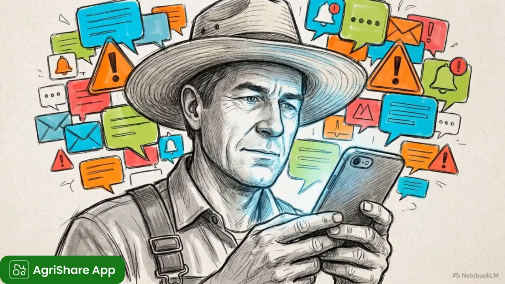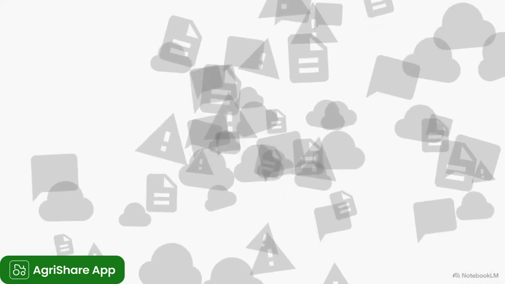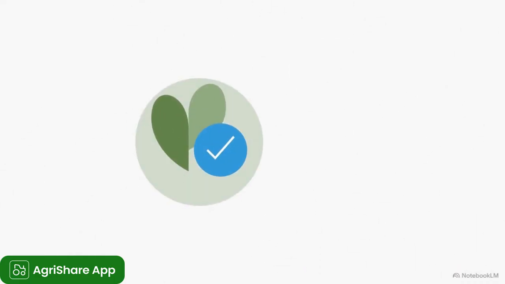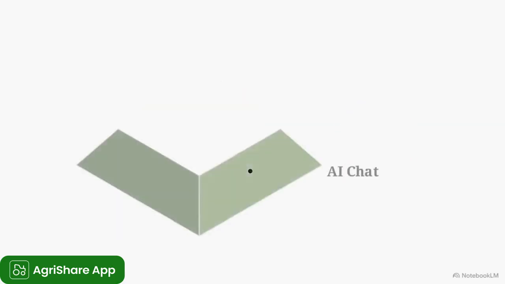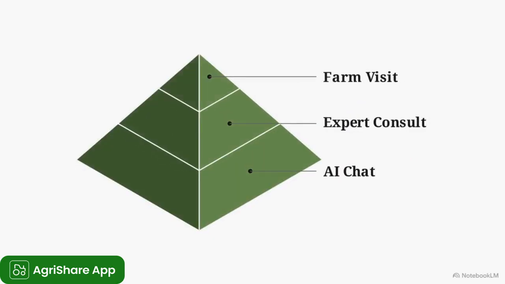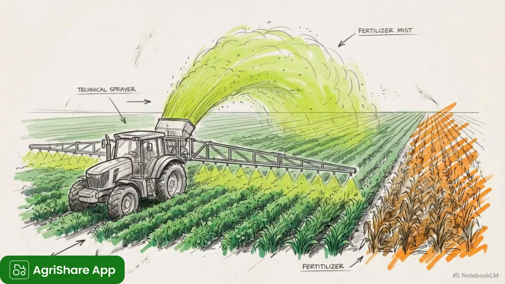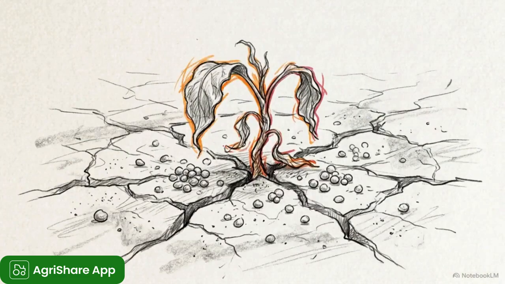Success now depends on filtering. With advice coming from every direction, the actual work is cutting through digital noise to find the one specific, accurate solution for your immediate crisis. The platform operates as a tiered ecosystem, escalating from instant digital chatbots to physical farm visits. Choosing the wrong tier has consequences. Applying broad, generalized digital advice to a highly specific, localized soil problem can cost you just as much time and money as doing nothing at all.